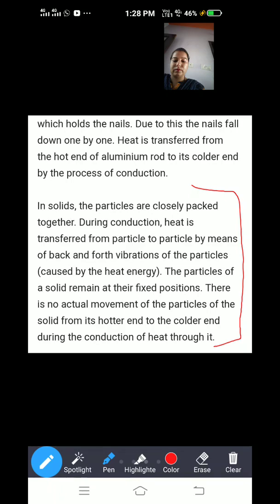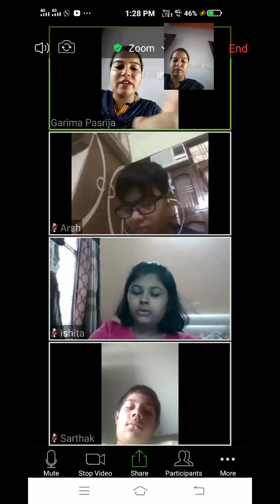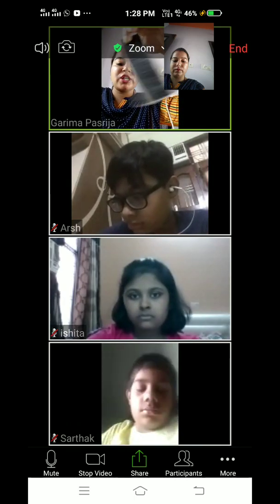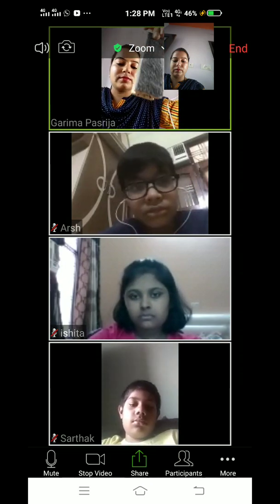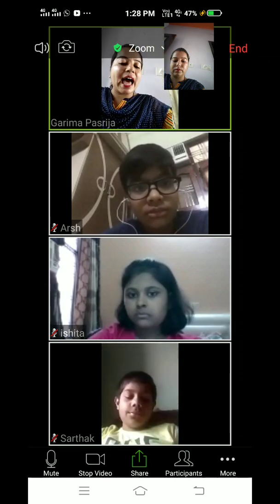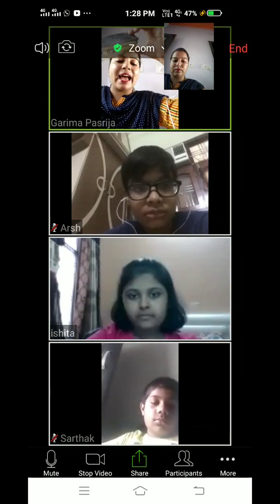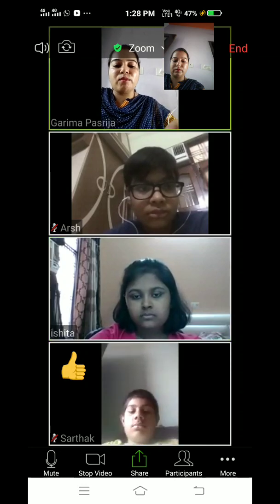Back and fro motion here means, like, have you seen any pendulum? So many watches have pendulums, in which there is back and fro motion like that. This is known as back and forth motion. Some watches have a pendulum below them, and those pendulums move like that. Okay? This is back and fro motion.